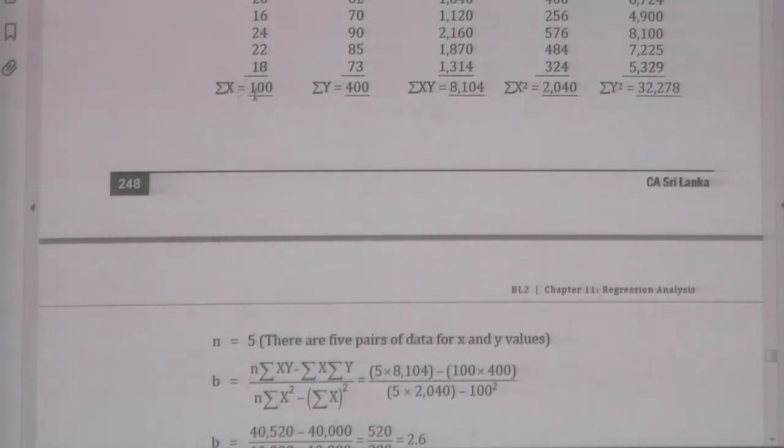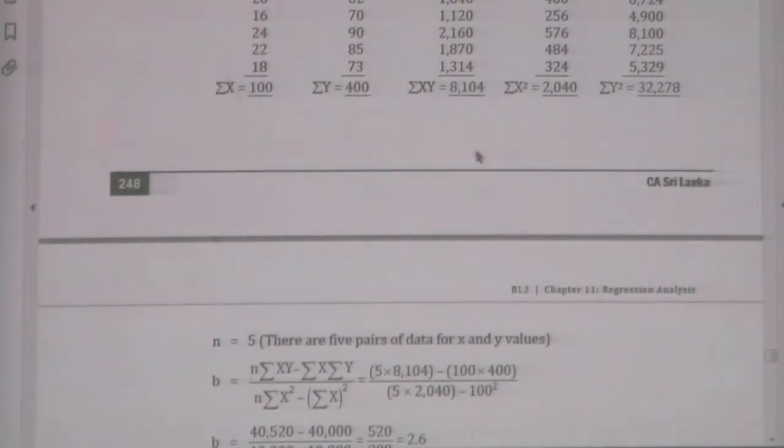n is 5, x bar will be 20 because sigma x divided by n is x bar. Sigma y is 400, n is 5, 400 divided by 5 is 80. Now n x bar y bar finally will be sigma x sigma y, because the average will be multiplied by n in the basic formula. Even if you multiply or use sigma, it is the same, therefore you can use 100 and 400 here, clear.